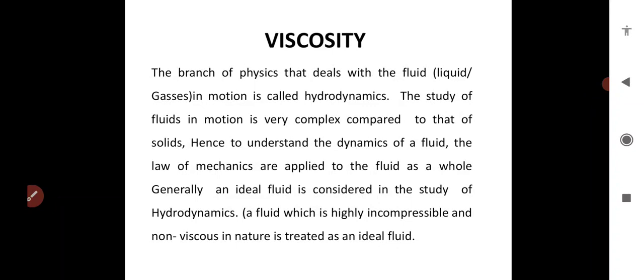Generally, a fluid which is highly incompressible and non-viscous in nature is treated as an ideal fluid. For example, if a fluid flows in such a way that its velocity at a given point is always the same in magnitude and direction, then the fluid is said to have streamline motion. Streamline motion means, for example, fish, it is a straight path, that is streamline motion or streamline flow. It is called steady flow or orderly flow of liquids.